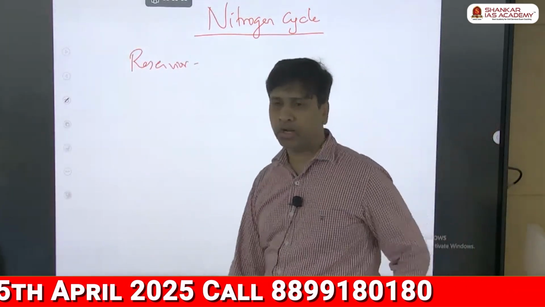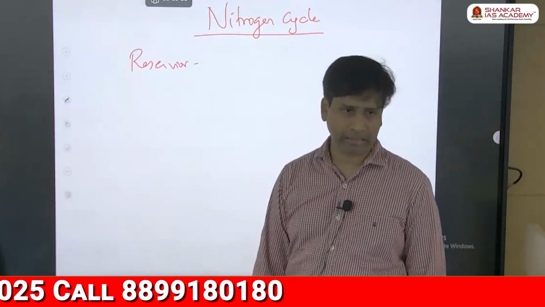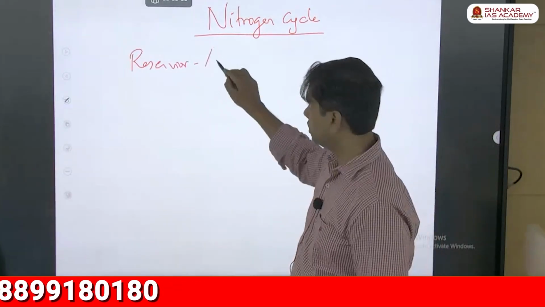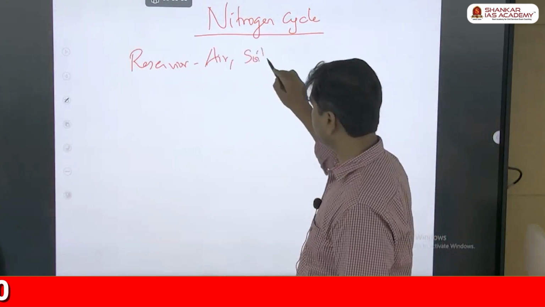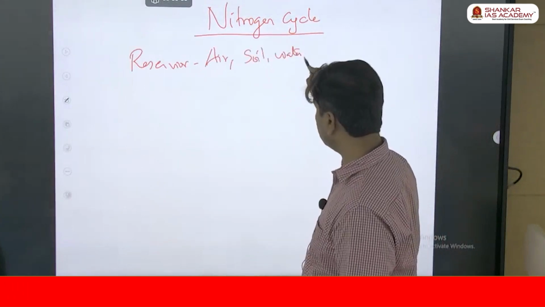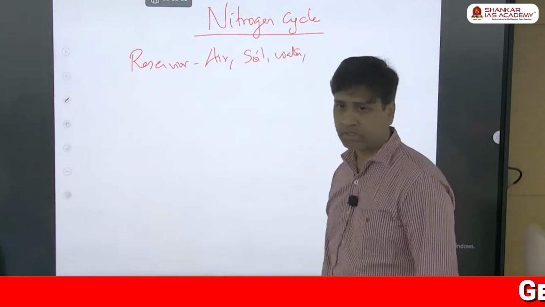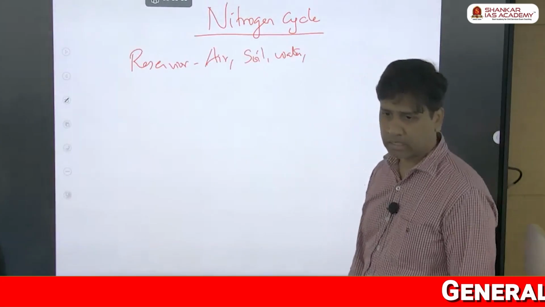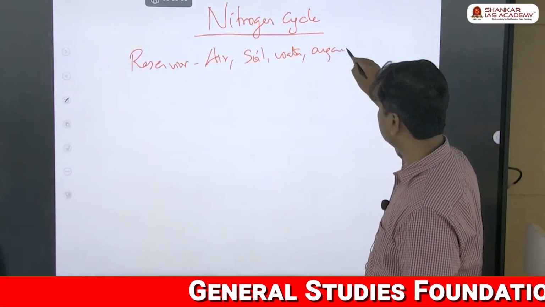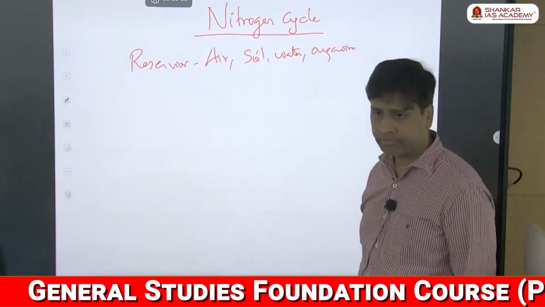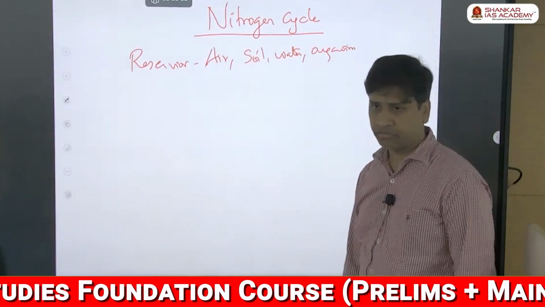Reservoir. So where can all the nitrogen be found on this earth? Yes, the majority is in the air. Of course, even in the soil there is nitrogen, and even in the water we have dissolved nitrate that is used by aquatic organisms, and even all the organisms contain it. These are the sources of nitrogen we have.